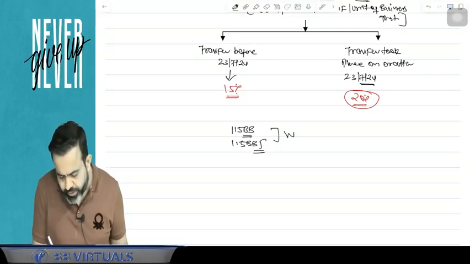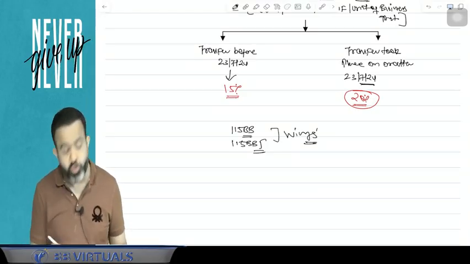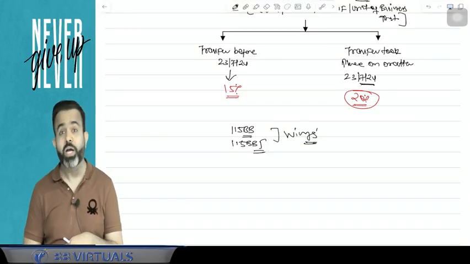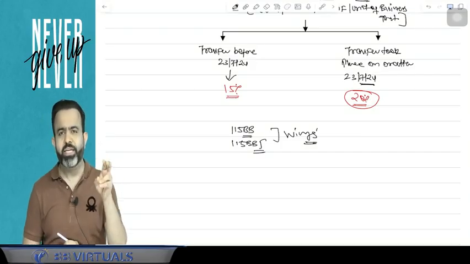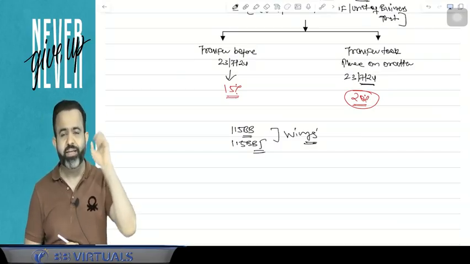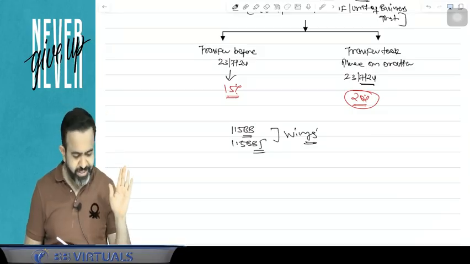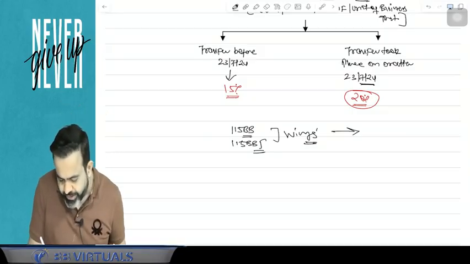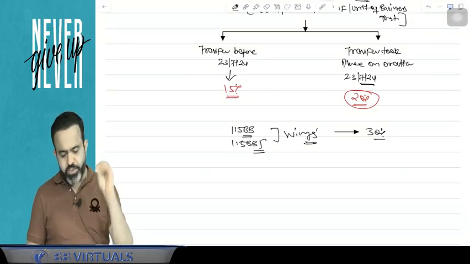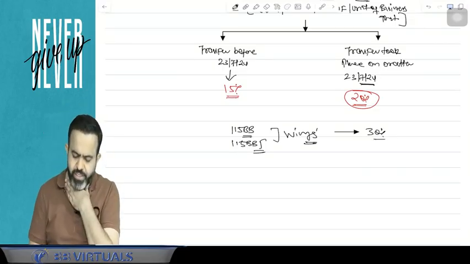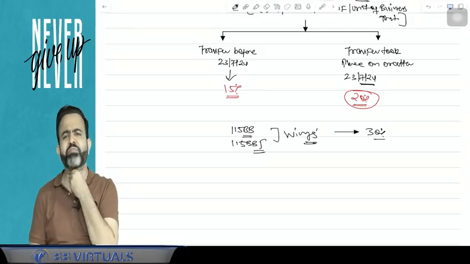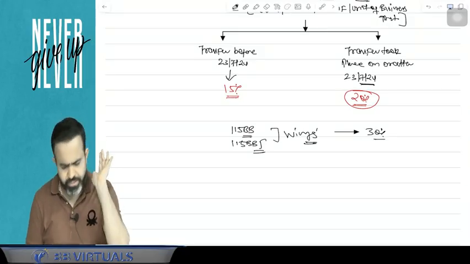This is on winnings from lottery, crossword, puzzles, game shows, card games, and online gaming. Online gaming means Dream11, MyCircle11, Junglee Rummy. It is taxable at 30%. So this is also a special tax rate under section 115BB and 115BBJ, that winnings are taxable at 30%.